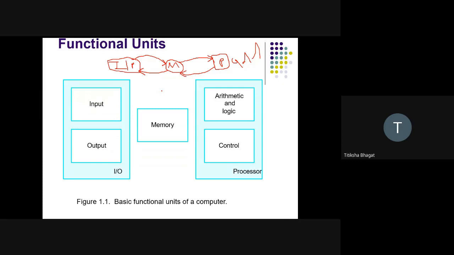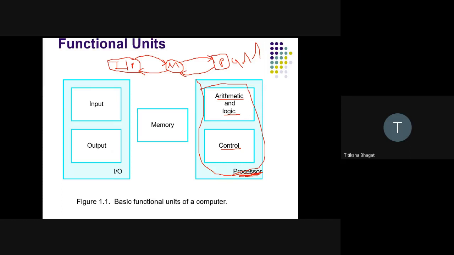Till now we have seen only one processor. We are saying that the processor is able to execute the instruction. But the processor again has different components. This is our processor, and it has two different components. Number one is the arithmetic and logic unit, and the next is the control unit.